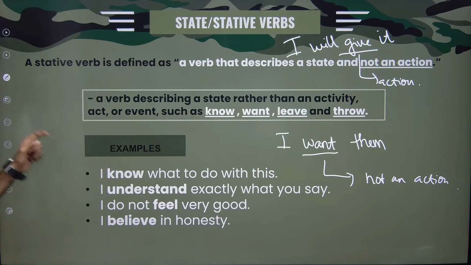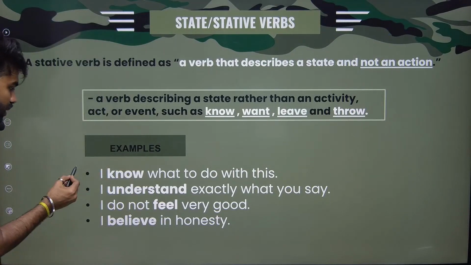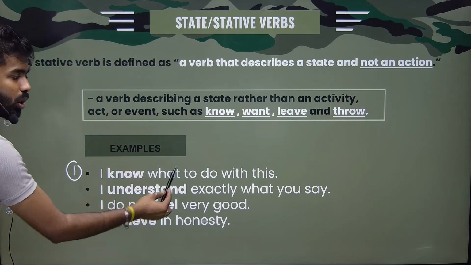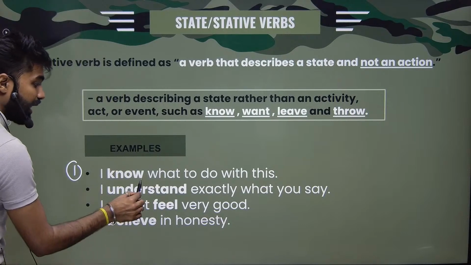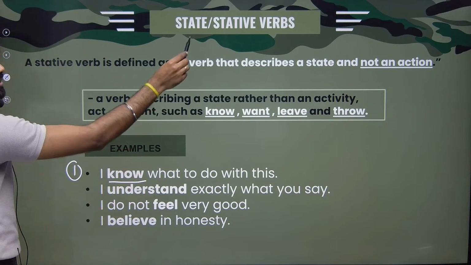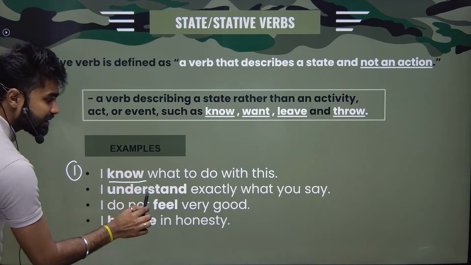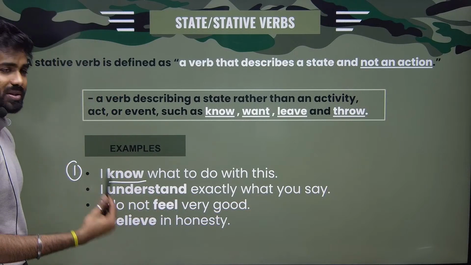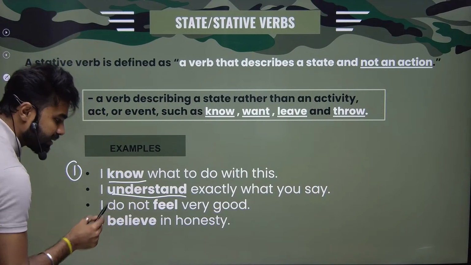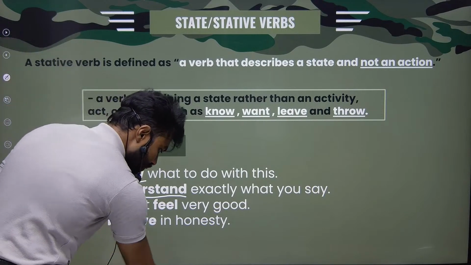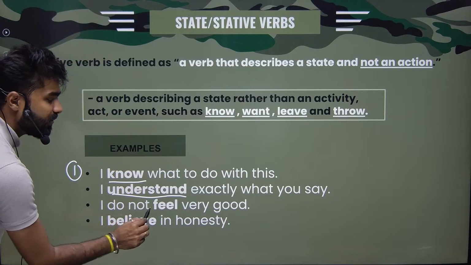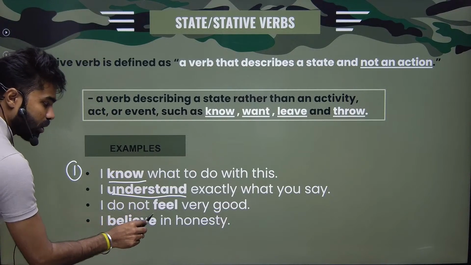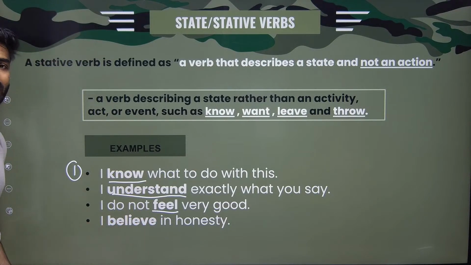All right. For example, see here, the first one. I know what to do with this. I know, it is not an action, stative verb. I understand exactly what you're saying. Understand is not an action. And I do not feel very good. I do not feel. Again, it is not an action.